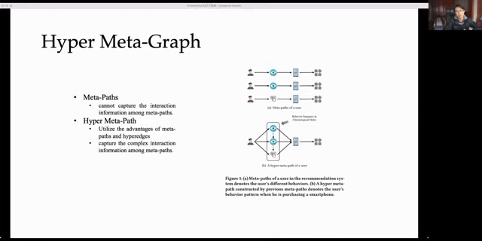Let's assume a user has purchased a smartphone and before buying the item, the user had viewed the item twice. If we utilize the meta-path to model the user's behaviors, we will have three independent meta-paths as shown in the first part of the figure. What we can learn from these three meta-paths is that the user has viewed and purchased the item. We have no idea about the user's behavior pattern, which means that we don't know if the user purchased the item first or viewed the item first.